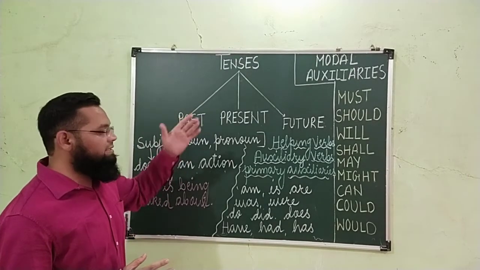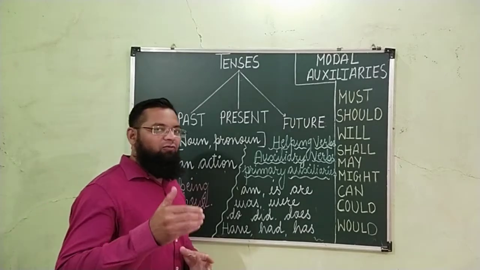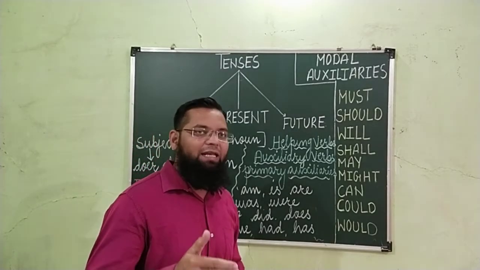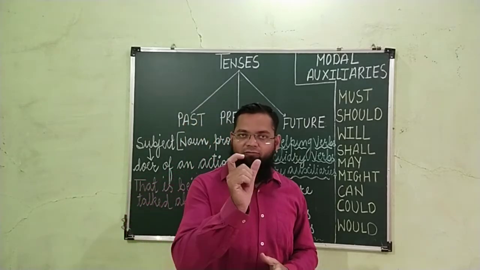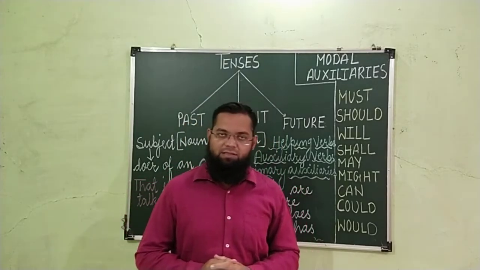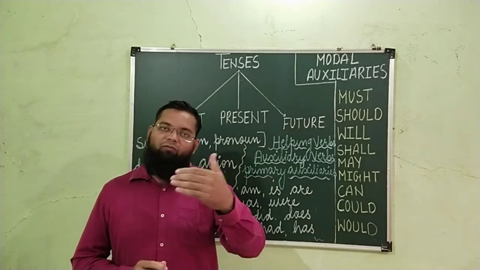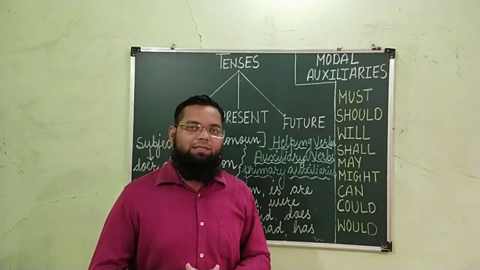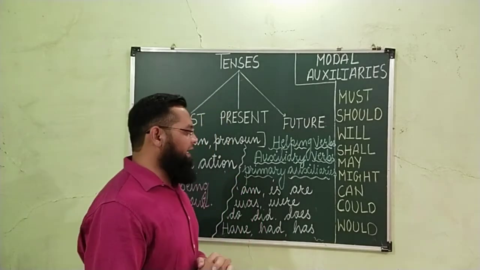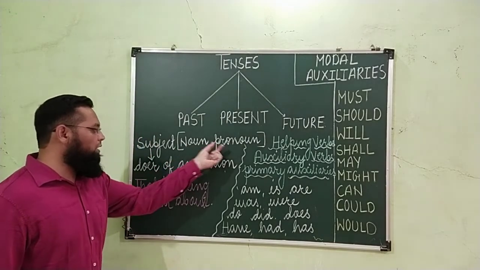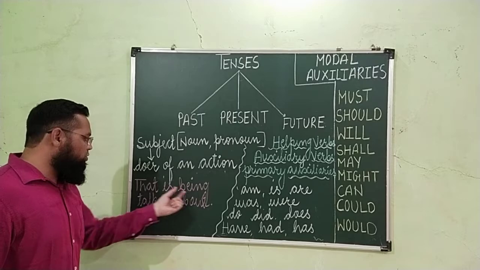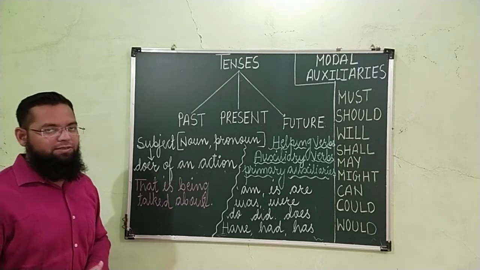As far as tenses are concerned, whenever we frame a sentence of any tense, either past tense, present tense or future tense, there is a main verb in that sentence. So the doer of that particular action is called the subject. The second definition of a subject is a noun or pronoun that is being talked about in a particular sentence.